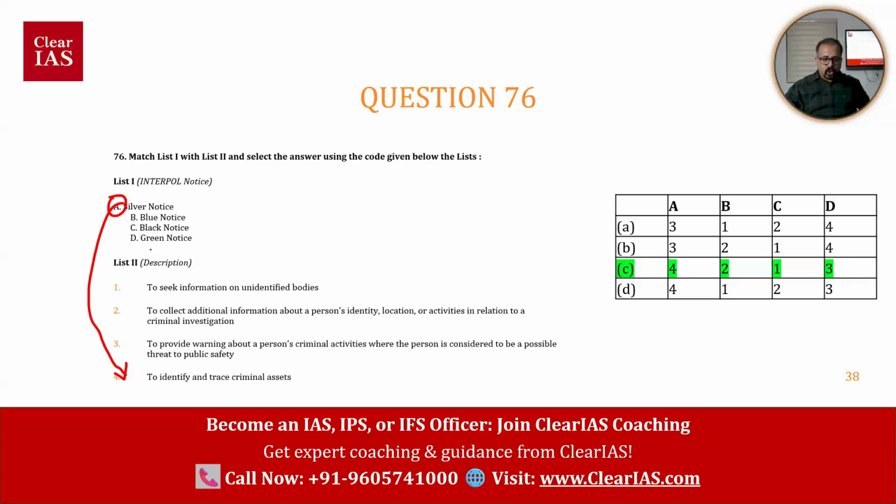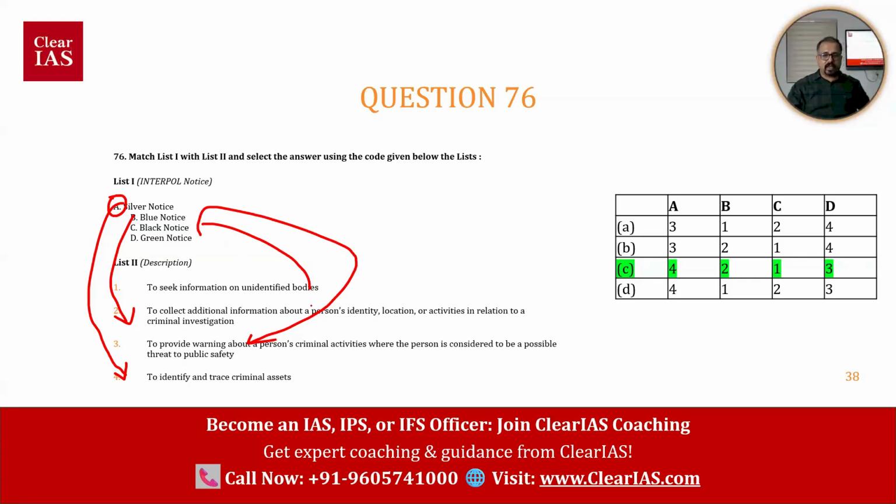Blue notice should be given to collect additional information about a person's identity, location, or activities in relation to a criminal investigation. Black notice should be given to seek information on unidentified bodies. Green notice should be given to provide warning about a person's criminal activities where the person is considered to be a possible threat to public safety.